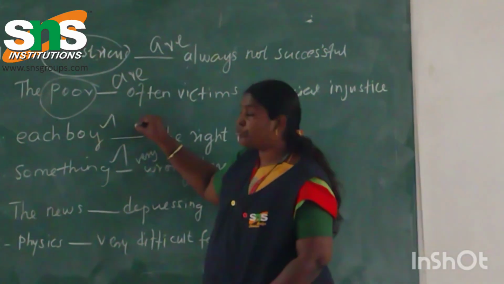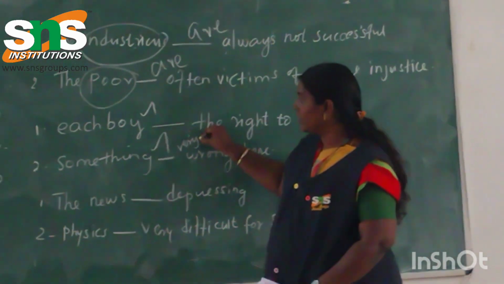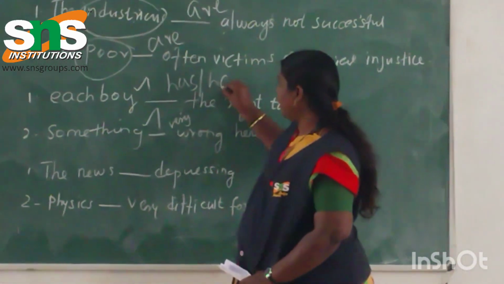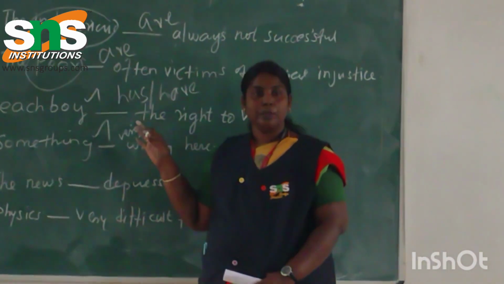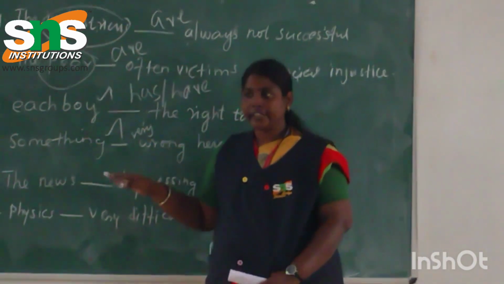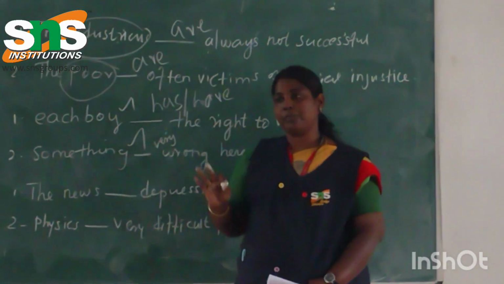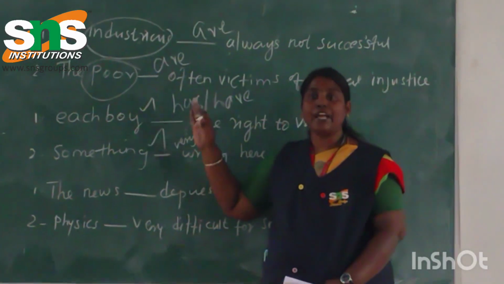So what verb form will come here? Each boy. Whether it is has or have? Has. Why? Because the rule is that indefinite pronouns always take only the singular form of a verb. Tell me why we should not place have: because it is an indefinite pronoun.